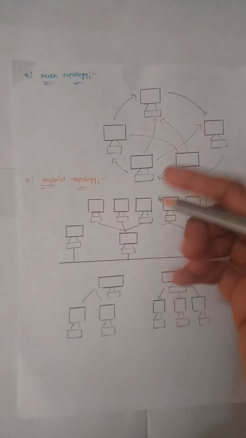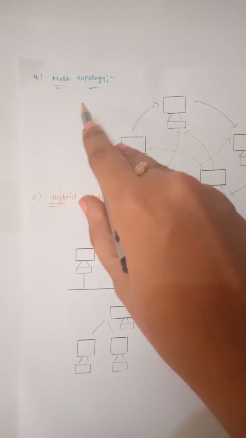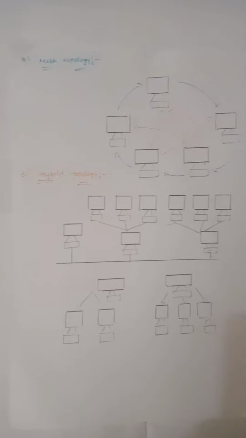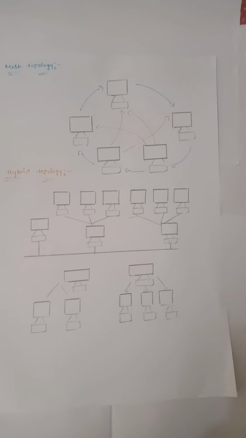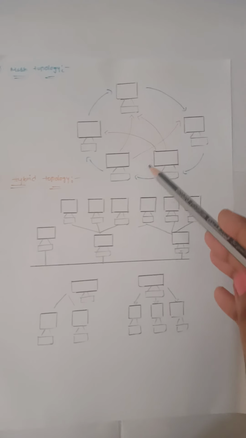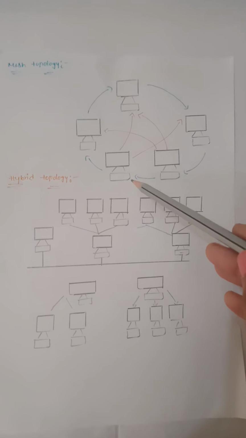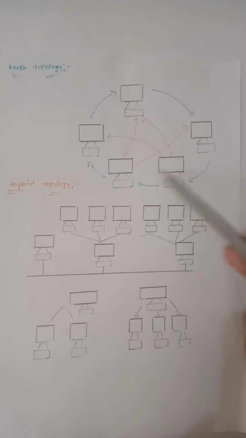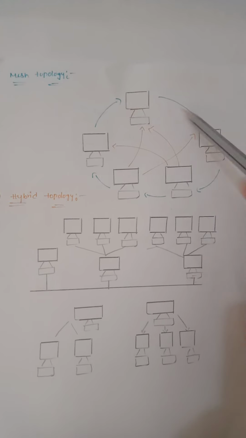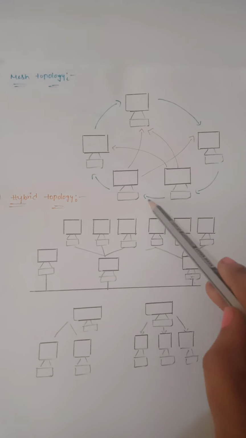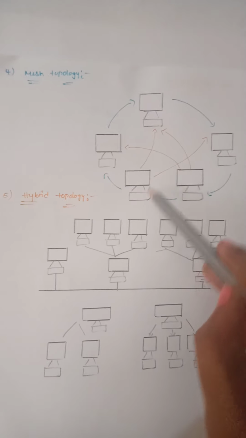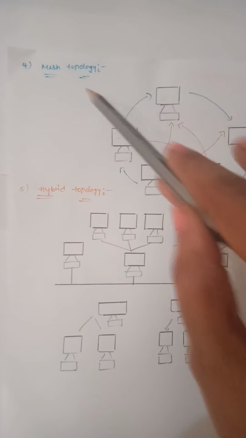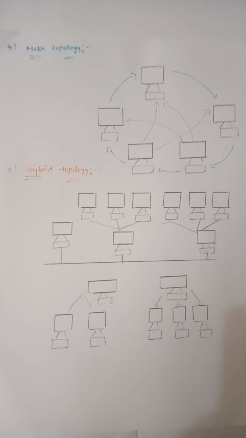Another topology is the mesh topology. In a mesh topology, each and every system or node is directly connected to some or all other nodes or systems present in the network. See here, all systems are directly connected to some of the other systems present in the network. This is known as a mesh topology.